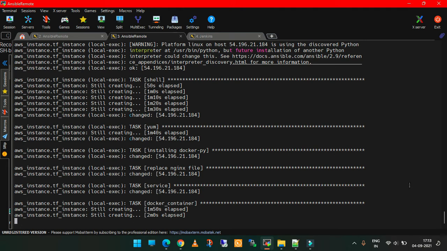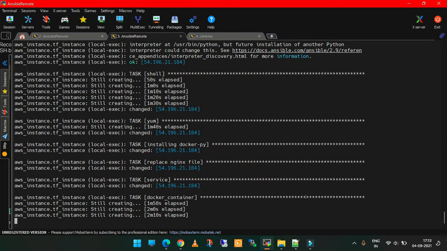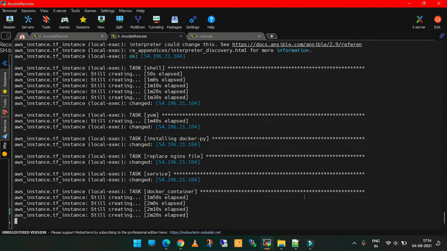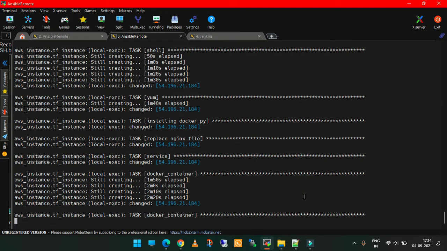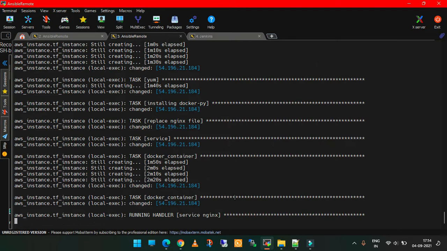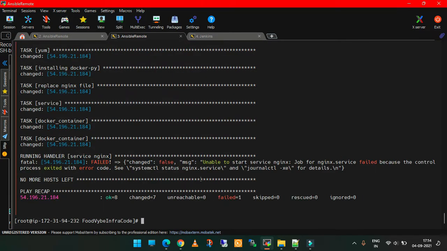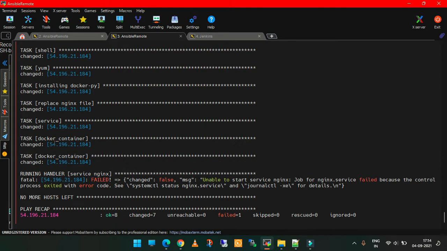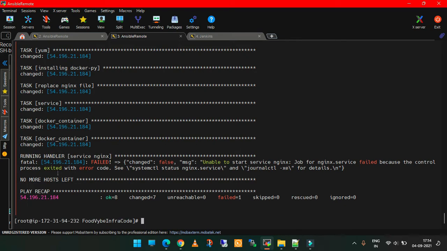So it is launching and deploying. It will take some time. Yes, it successfully launched the containers, and we get the IP here.